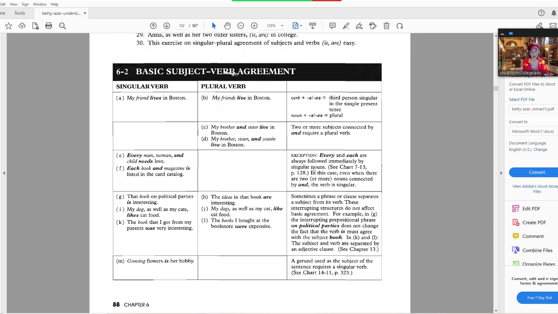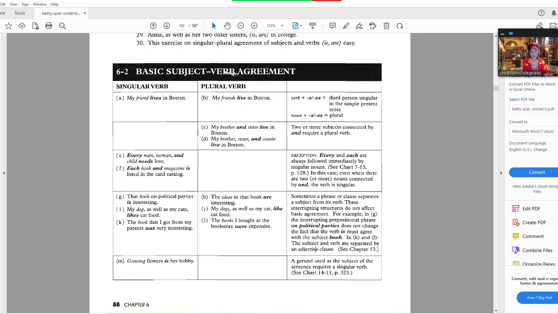So let's go back. Sometimes a phrase or clause separates a subject from its verb. These interrupting structures do not affect basic agreement. For example, the interrupting prepositional phrase on political parties does not change the fact that the verb is must agree with the subject book.